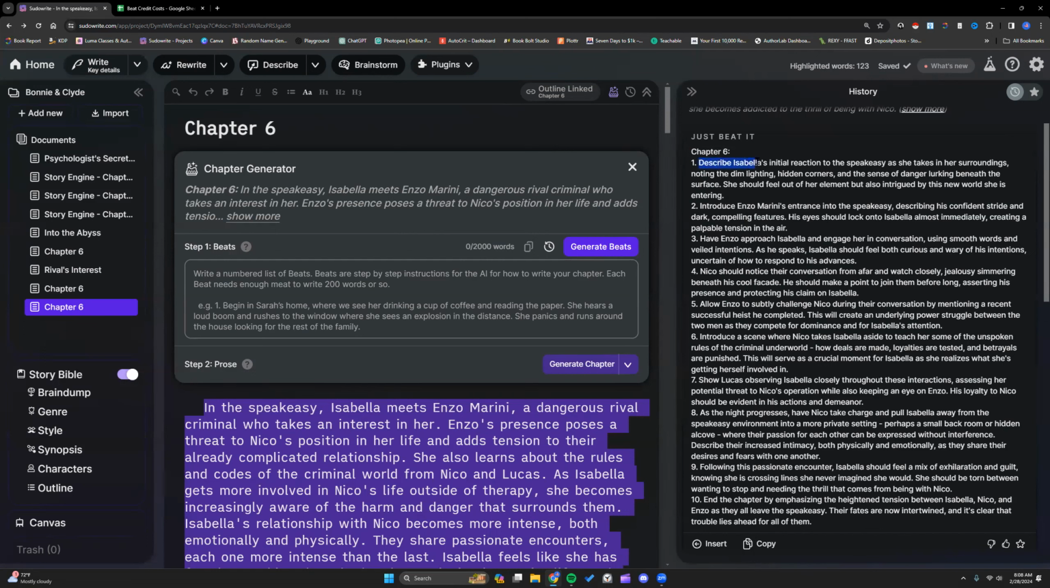And you can see how it's setting up the scene and instructing the AI. I prompted this one to make sure it provided instructions to the AI. I'm describing Isabella, her reaction, introducing the characters here, confrontation that should happen, things like that. So this was 412 words,